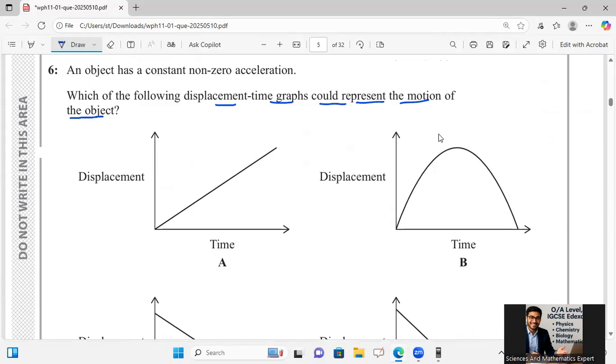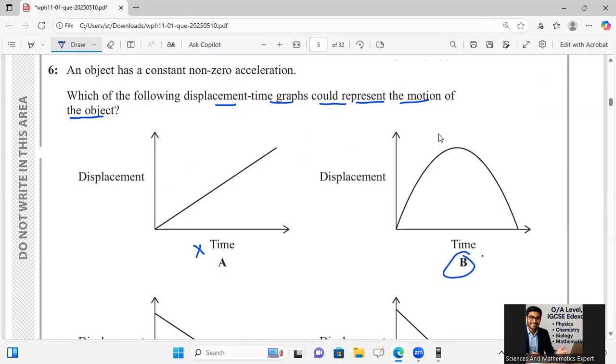Constant displacement travelled means velocity is constant and acceleration is zero, so option A is not right. Here he is saying constant non-zero acceleration. For going upward, acceleration is positive. At maximum height, displacement is maximum and it is coming back to its original position.